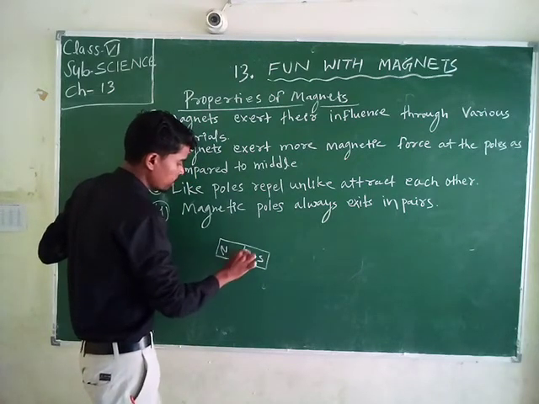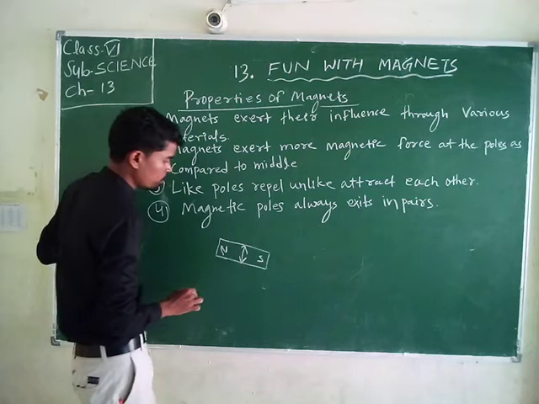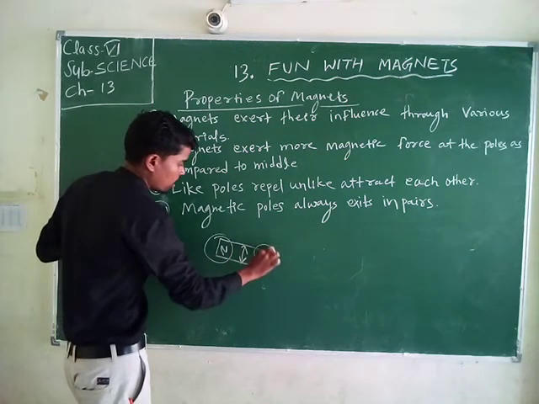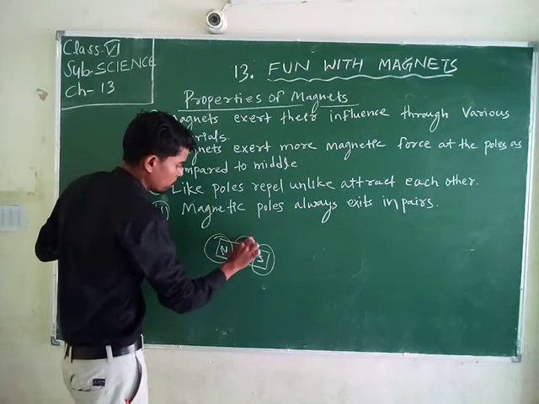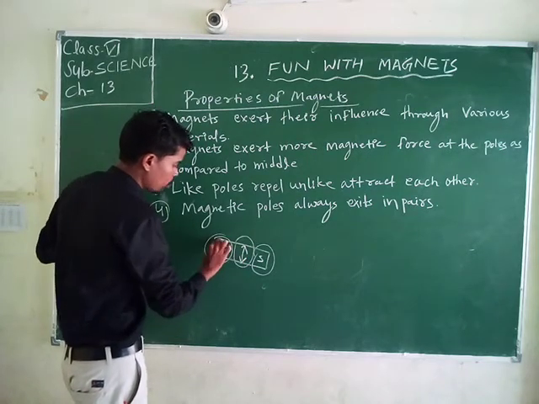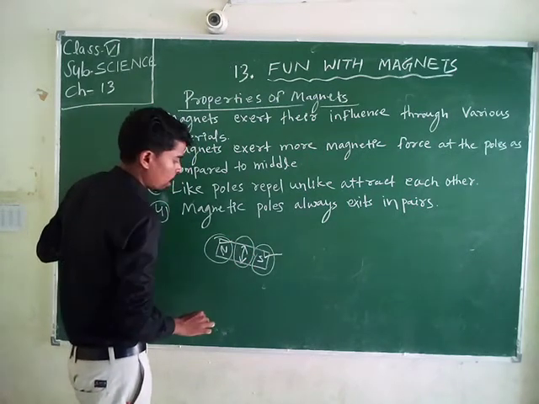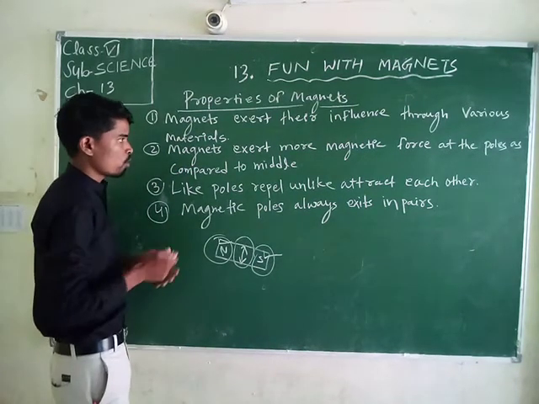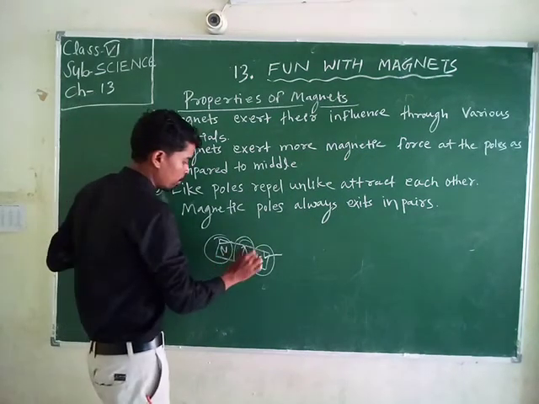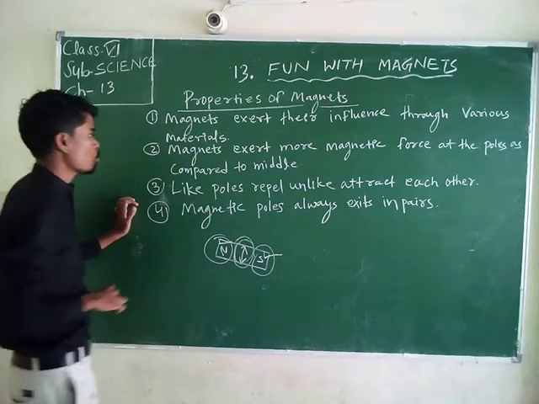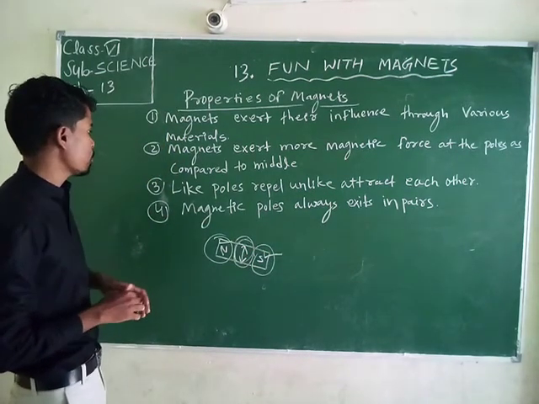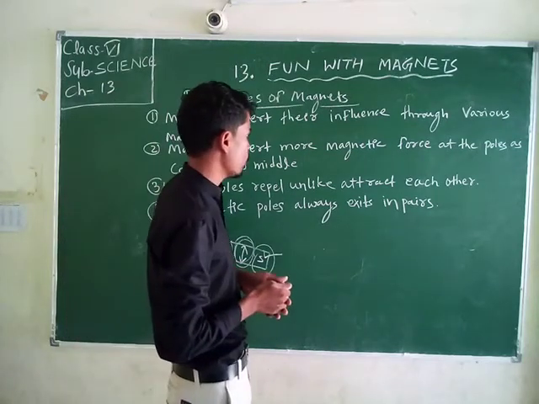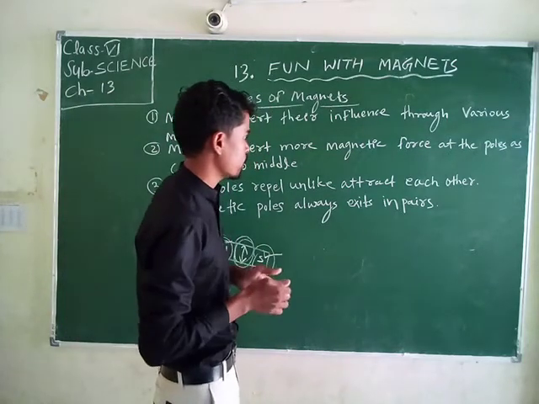The north pole and south pole have the ability to exert more force as compared to the middle part.